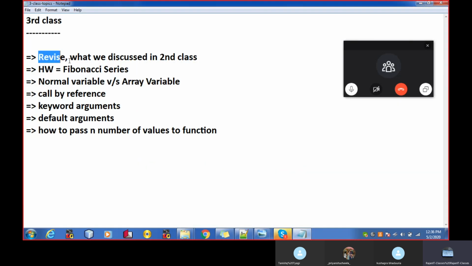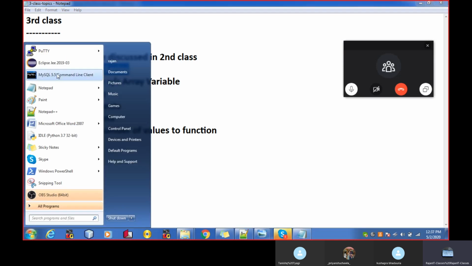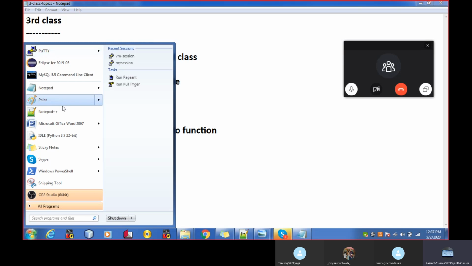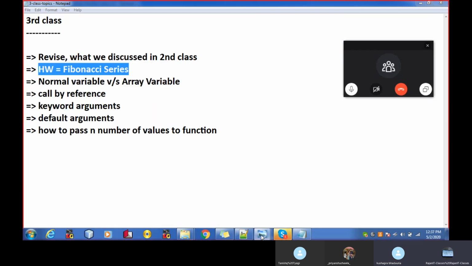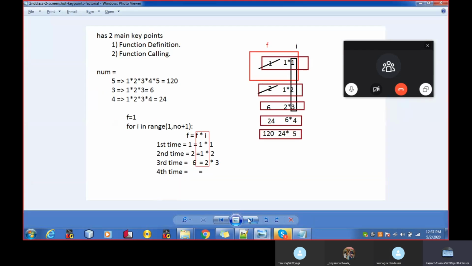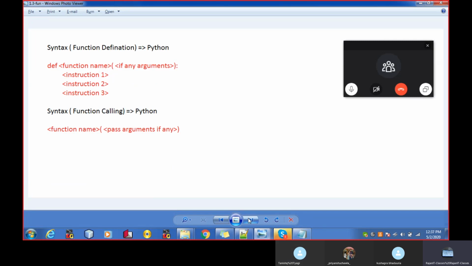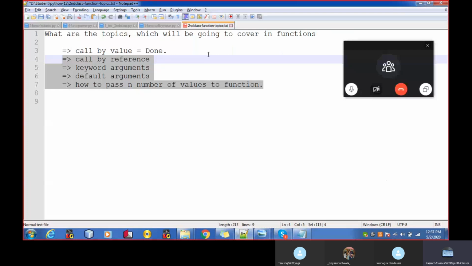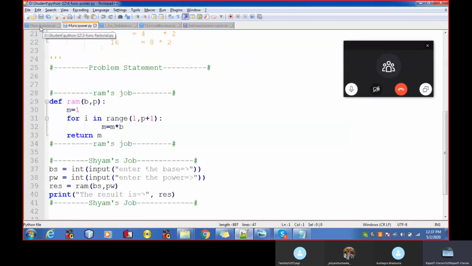So we have revised what we discussed in the second class. Now come to the homework point, that is, the homework is related to the Fibonacci series. So let's make the Fibonacci series function. I hope that you guys know what we mean by Fibonacci series and how the Fibonacci series looks. What is the Fibonacci series?